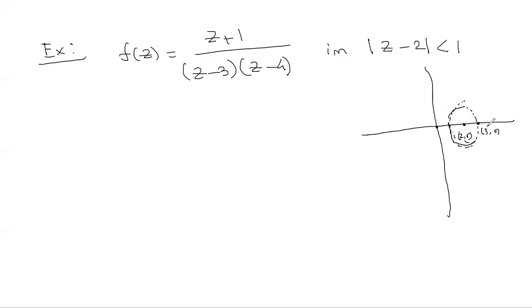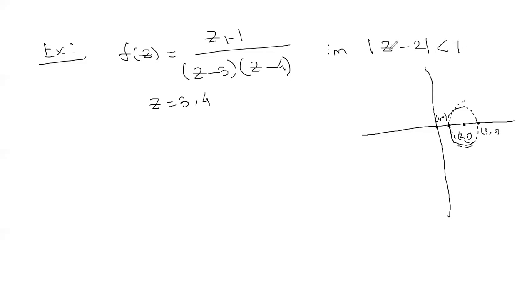So this is the disk which is centered at 2 and with radius 1. Now you see what are the points of singularity of the function f(z). It is at z equal to 3 and z equal to 4. None of them belong to our domain, right? So in the disk, the function is analytic.